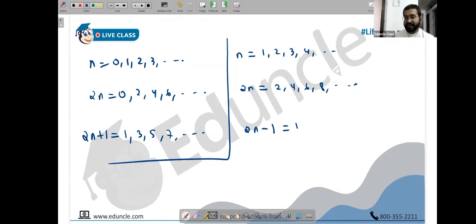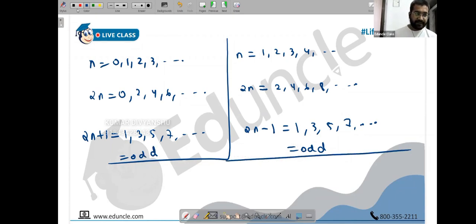What if you use 2n minus 1? 2 minus 1 is 1, 4 minus 1 is 3, 6 minus 1 is 5, 8 minus 1 is 7. Now we get all the odd numbers. So if n starts from 1, you have to use 2n minus 1 for odd. And if n starts from 0, then you have to use 2n plus 1 for odd. First, copy this above the margin, and tell me if you have any questions. Don't hesitate, please.